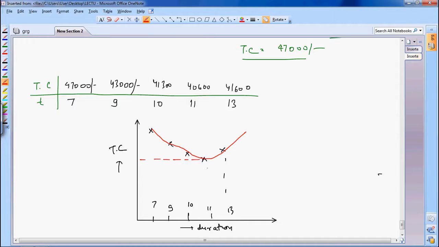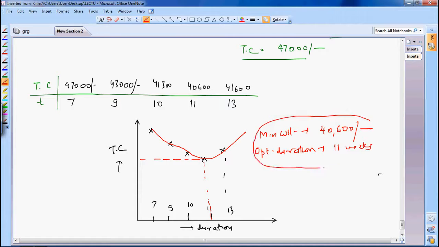This is your minimum cost and 11 is your optimum duration. So the minimum cost of your project is 40,600 rupees total, and optimum duration is how much? 11 weeks. This is your final answer.